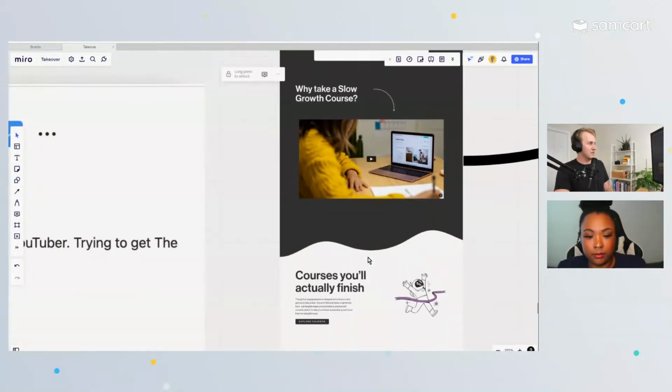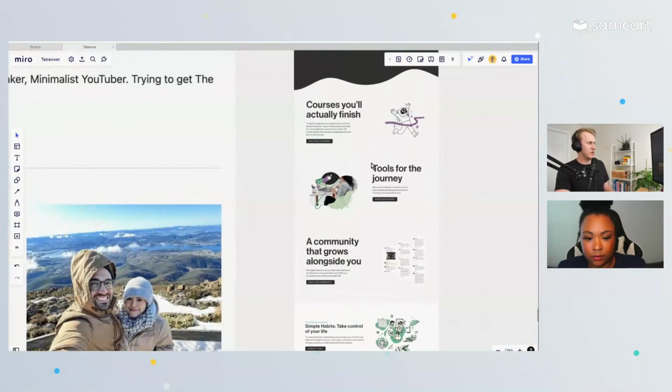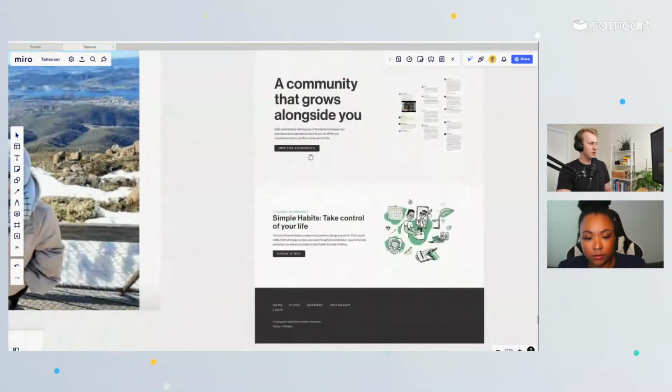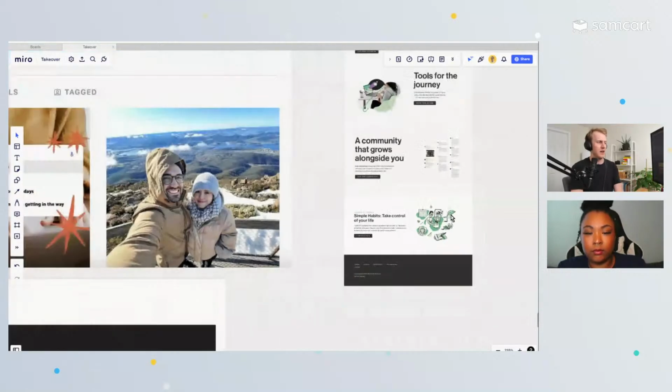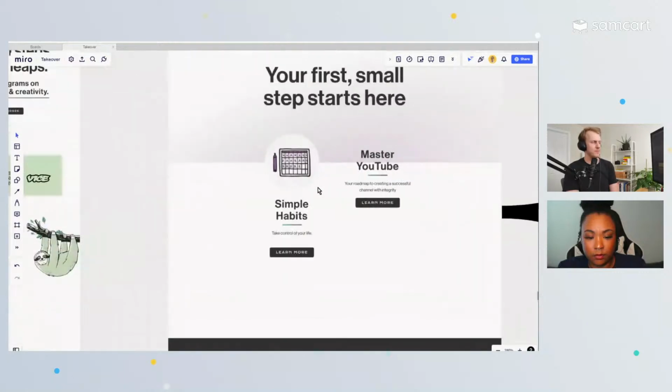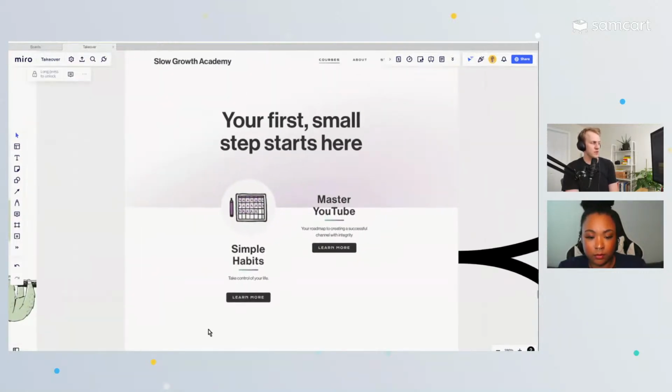So you go down, you're learning more about it. Again, it's all these explore courses, shop, join the community, check it out. So it's a broad sense of, hey, here's everything that I have. And if you do click explore courses, it takes you to this page right here. It takes you to just two little buttons that say simple habits and master YouTube.